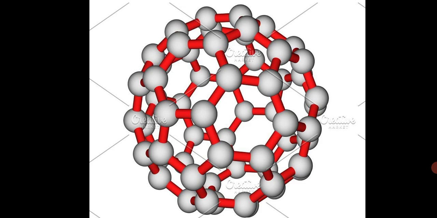Unlike graphite or diamond, fullerene dissolves in organic solvents. A solution of C60 fullerene in toluene is purple, whereas that of C70 fullerene is orange red.